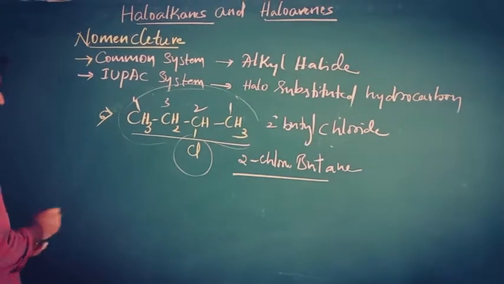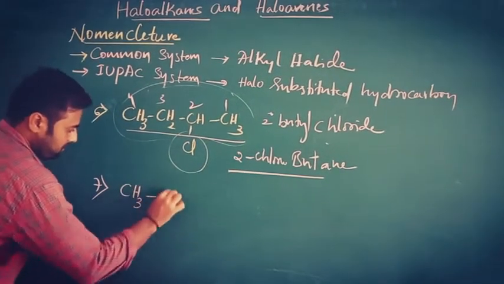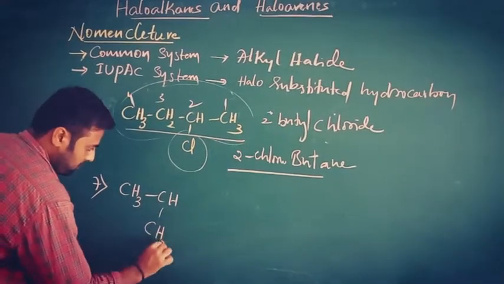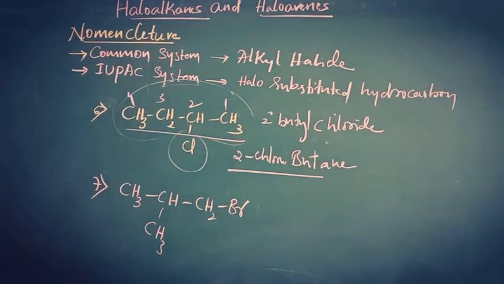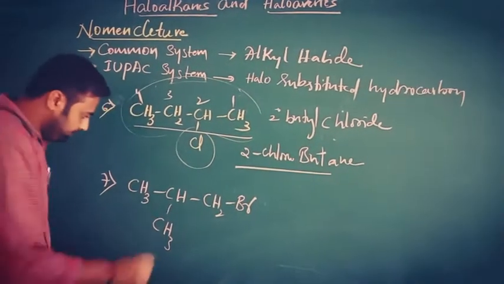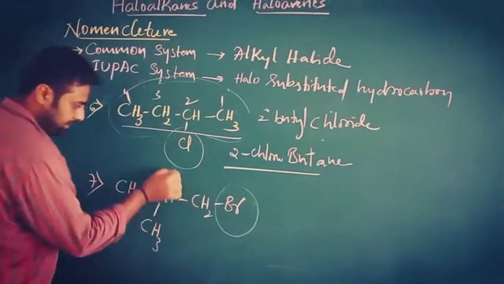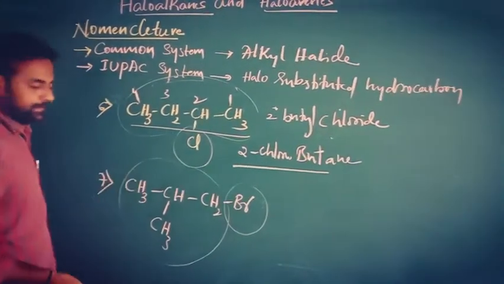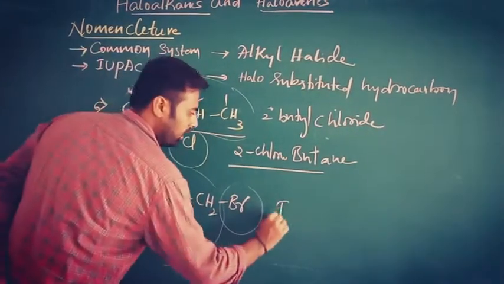And the next one. Another example. The common name of this compound is, this is the halide and this is the alkyl group. The whole alkyl group name is isobutyl.